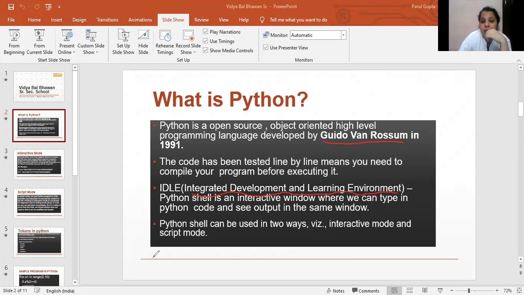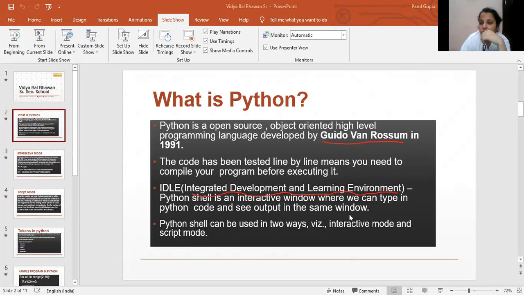Here, the Python shell is an interactive window where we can type in Python code and see output in the same window. Whenever you open this Python IDLE shell, it automatically opens in interactive mode. Interactive mode means where we interact directly with the machine, or you can say the operating system.